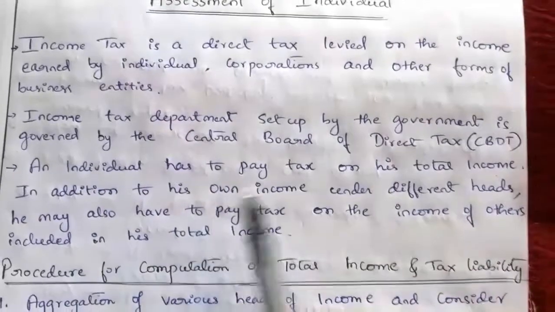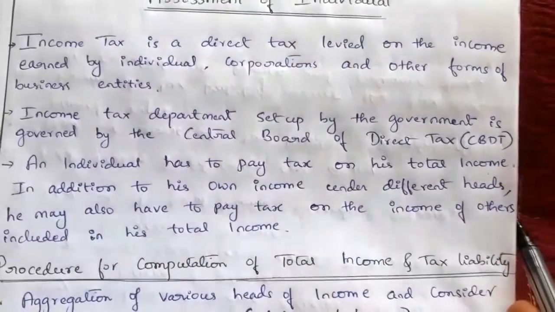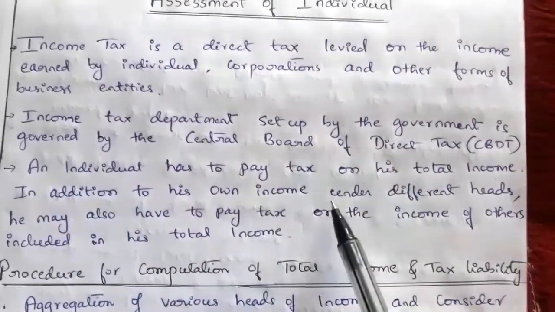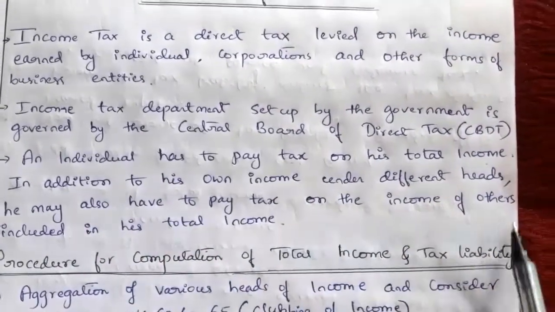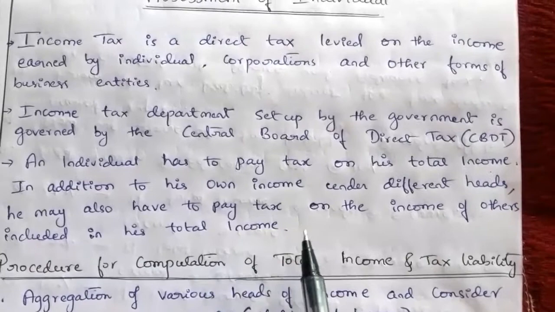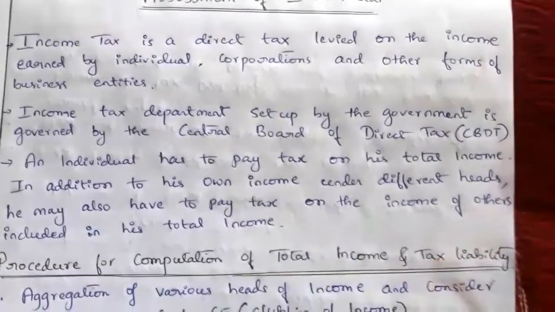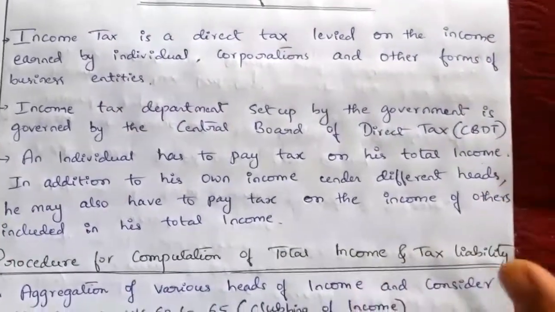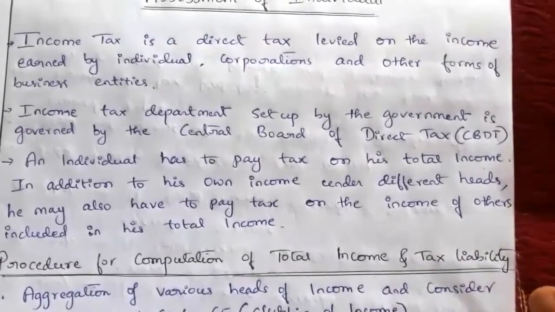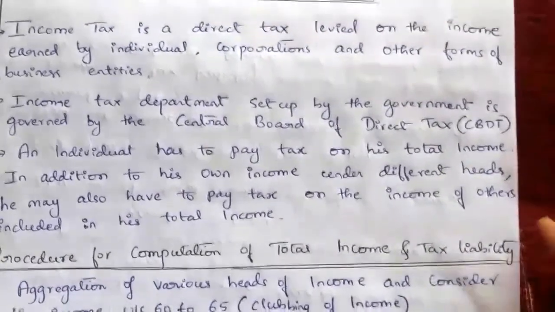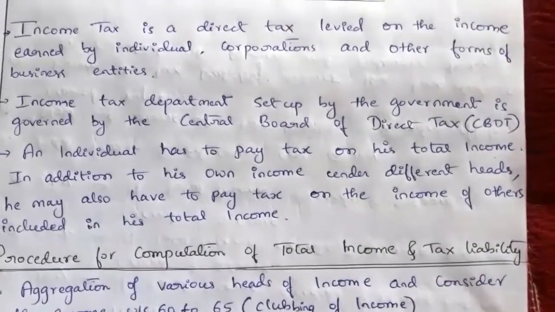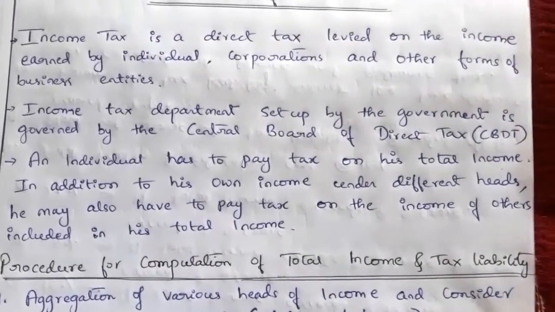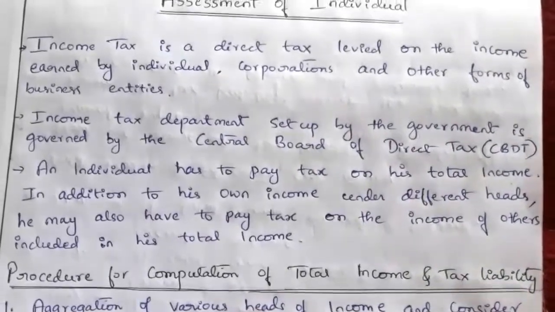In addition to his own income under different heads, he may also have to pay tax on the income of others included in his total income. That is, in addition to the 5 heads of income, he has to pay tax on the income of others, which is nothing but clubbing of income.